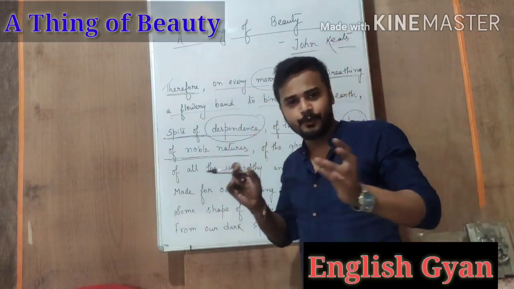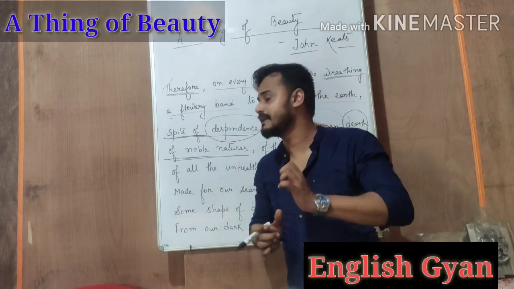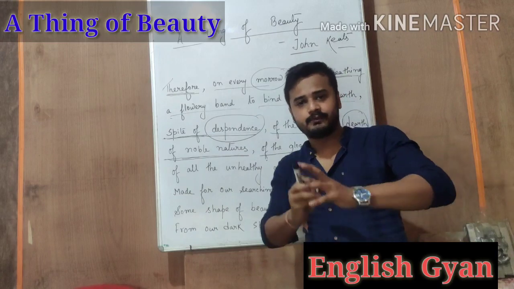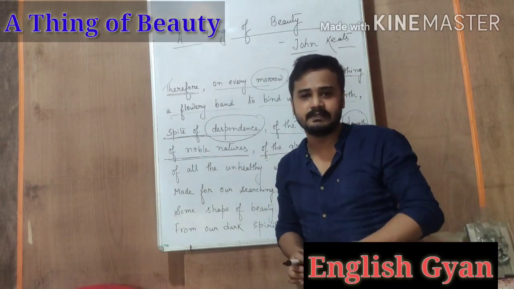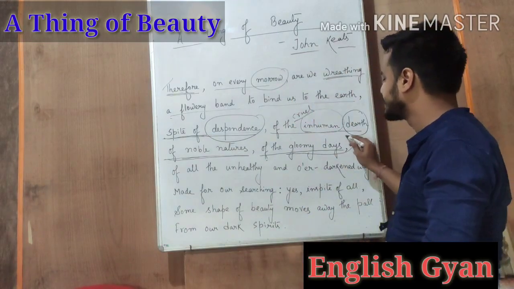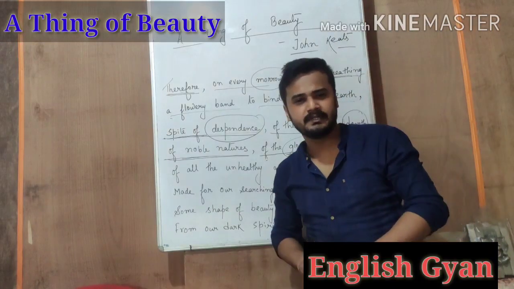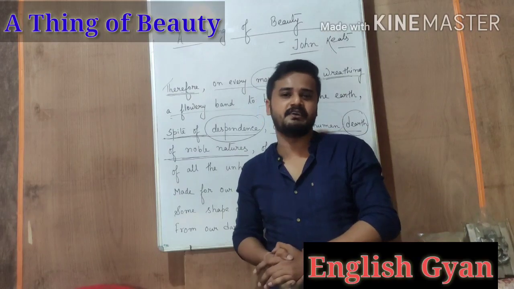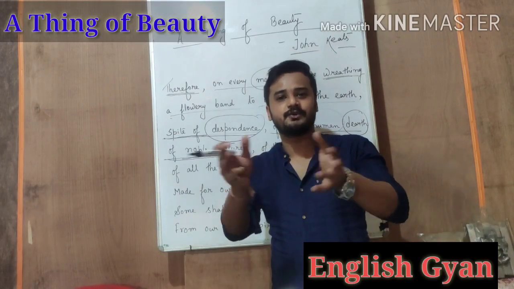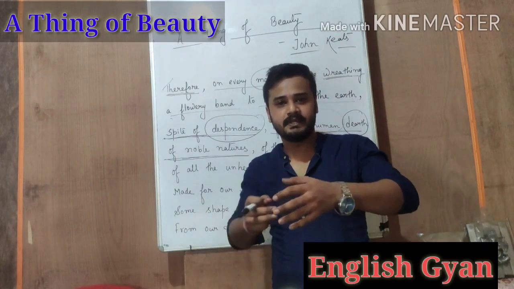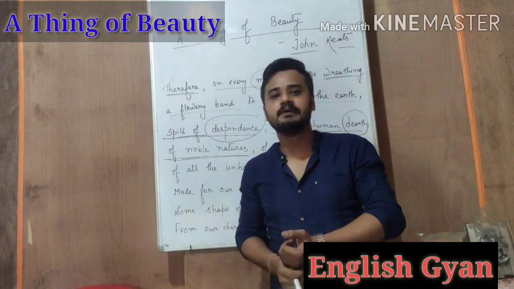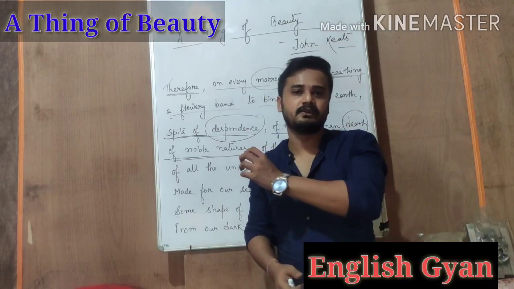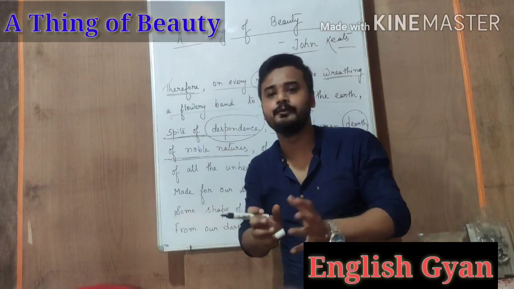He is trying to put together all those negative things that are present in this world. Of all the gloomy days, he also says that in this world we sometimes have many gloomy days. Gloomy days means those days which are not very good to us. Means on those days when we are very much sad. Many a times we see that we are not having a very great day. Means again I am mentioning the current situation, this period of lockdown, this is a very gloomy stage for us. We are not very much happy. We are suffering every day. So he also says that this world has many gloomy days.